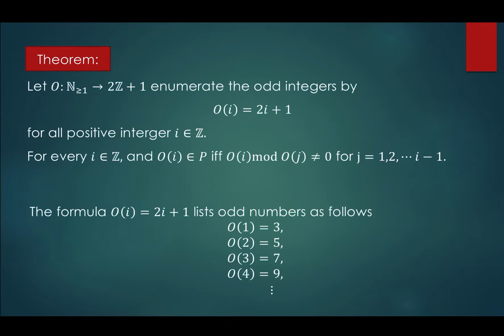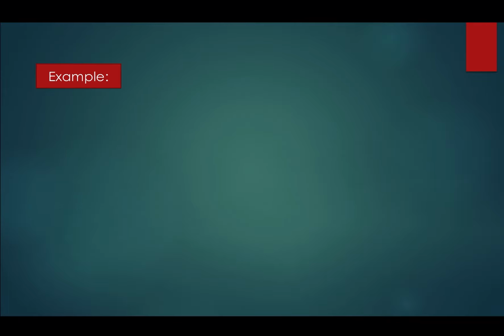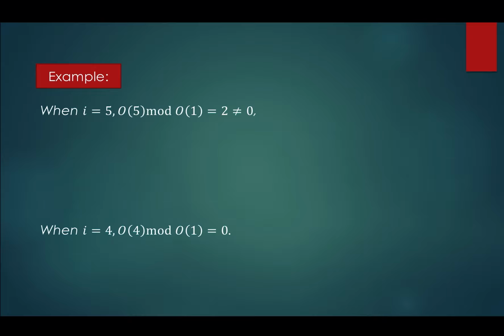Okay, so let us look at some examples to illustrate the theorem. I am going to present two examples. The first is whenever i equals 5, and the second one is whenever i is equal to 4. For i equal to 5, we need to consider all j from 1 to 4. Whenever j is equal to 1, this term is equal to 2, which is not equal to 0.